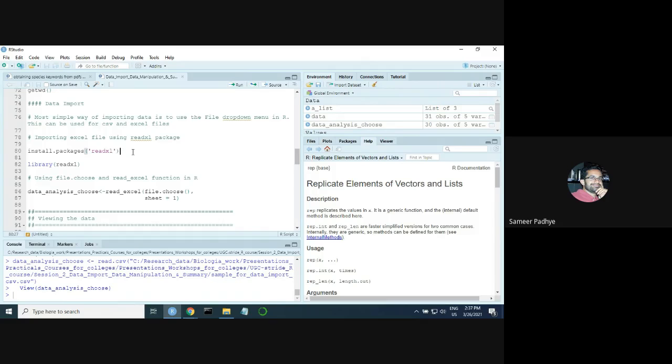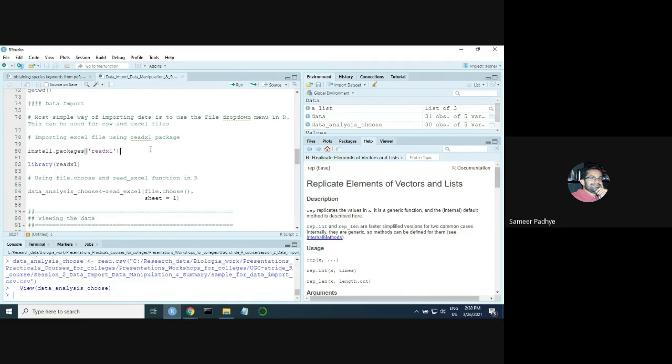Now be careful. You install your package only once, so don't run this command multiple times. If you do that, your machine will hang up. Just run this command once. If your internet is good, installation will happen and you will see a message on the console that the package is successfully installed. Again, installation of the package you have to do only once.